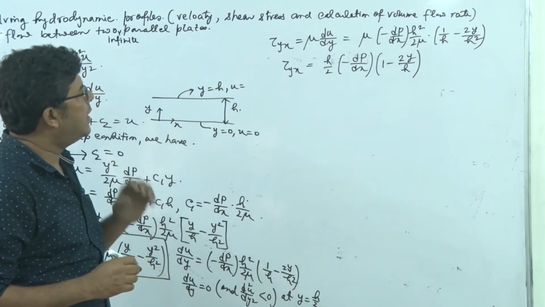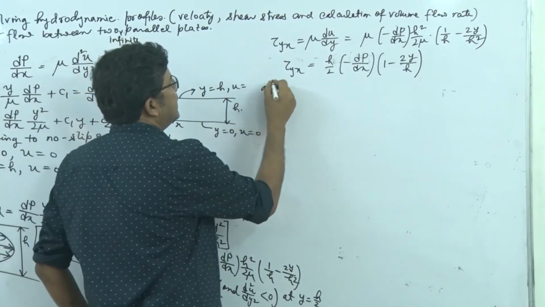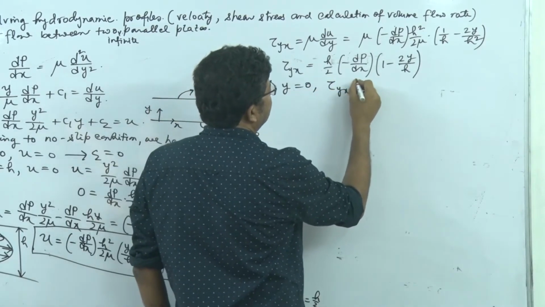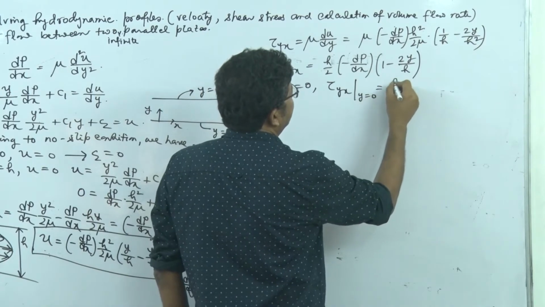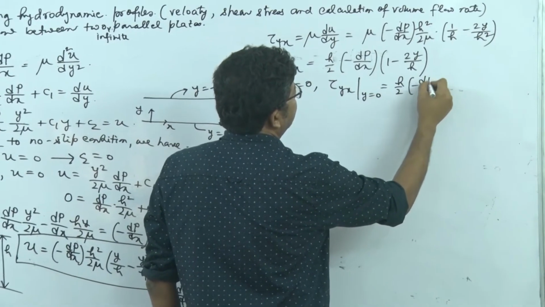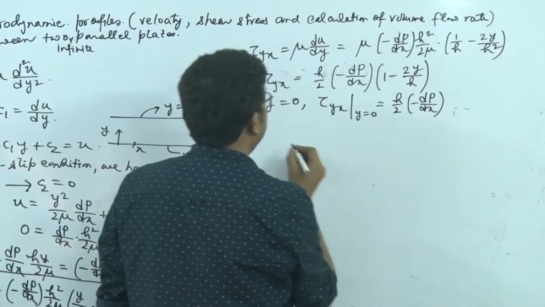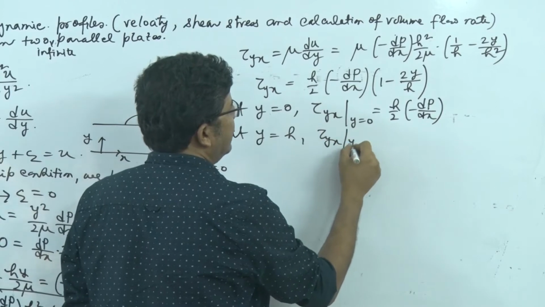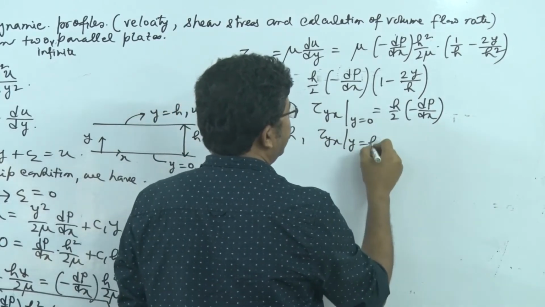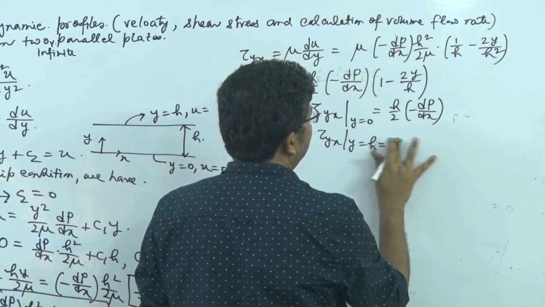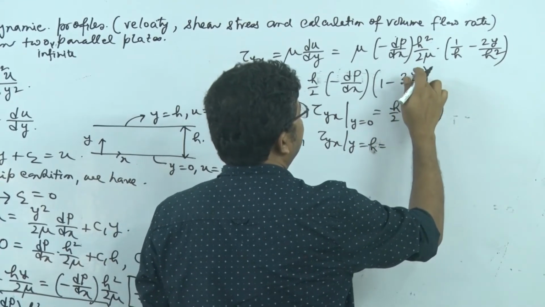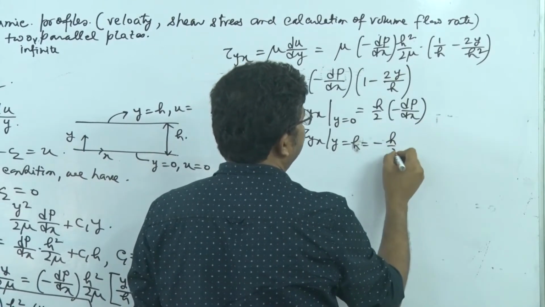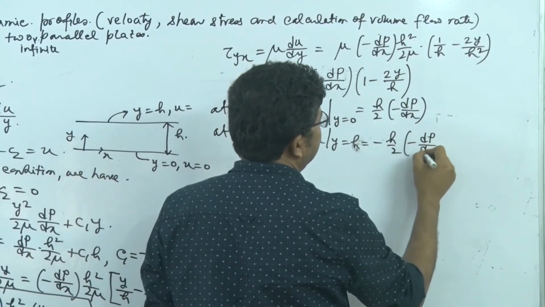What you can confirm is that at y equal to 0, tau yx is h by 2 into minus of dp dx. Now at y equal to h, tau yx is minus of h by 2 into minus dp dx, since 1 minus 2 is minus 1.